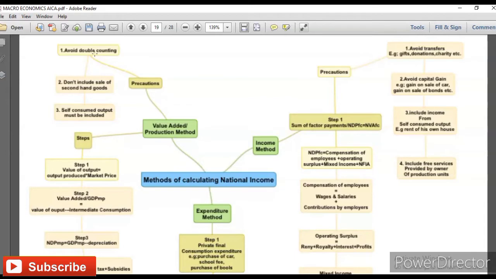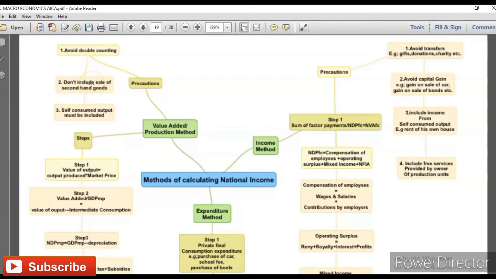And there are two approaches to avoid it. First, take the value of final goods and services only, ignoring all intermediate products. Second, take value added at different stages in the production process instead of total output. This way you can avoid the problem of double counting. These are the things you need to keep in mind.